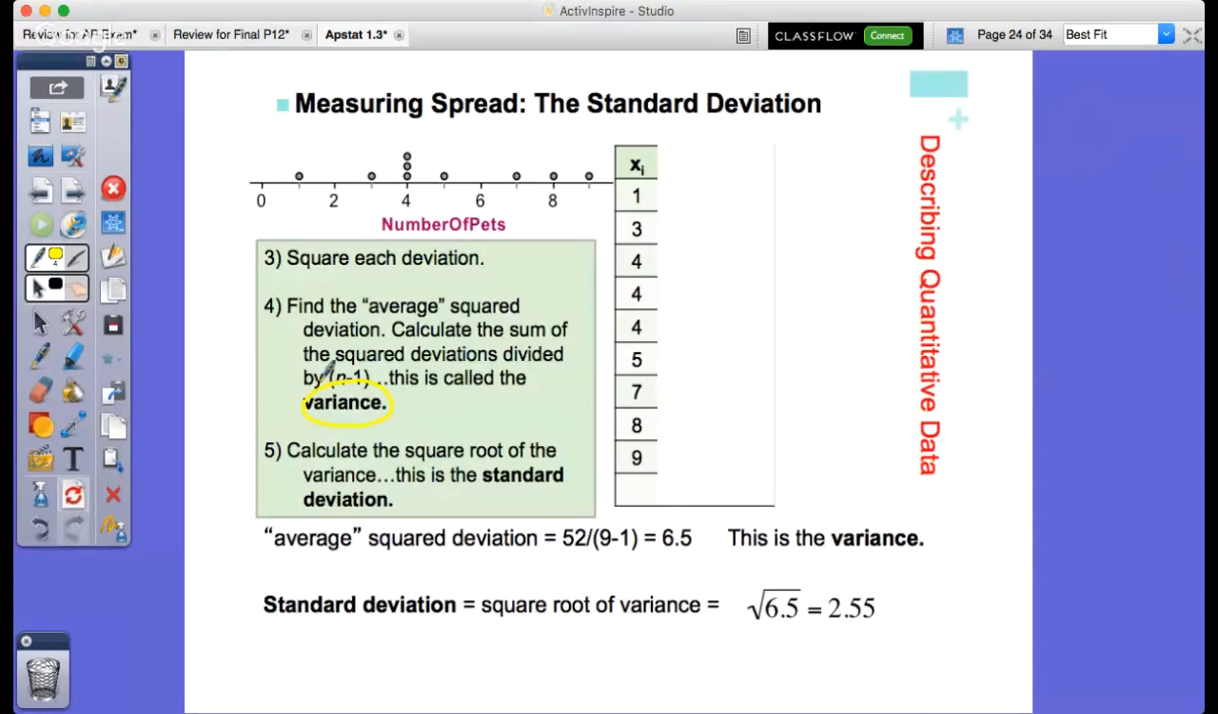So if I averaged all of them together, I would get 52. And then once I divided by 8, it would be about 6.5. But we called that variance, okay? So once I add up all of the average squared deviations, we call that variance. And to go from variance to standard deviation, we simply square root it.